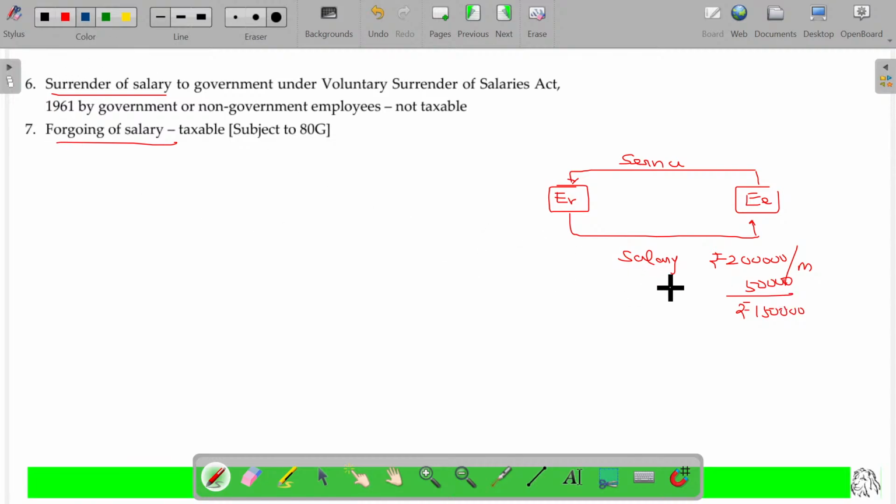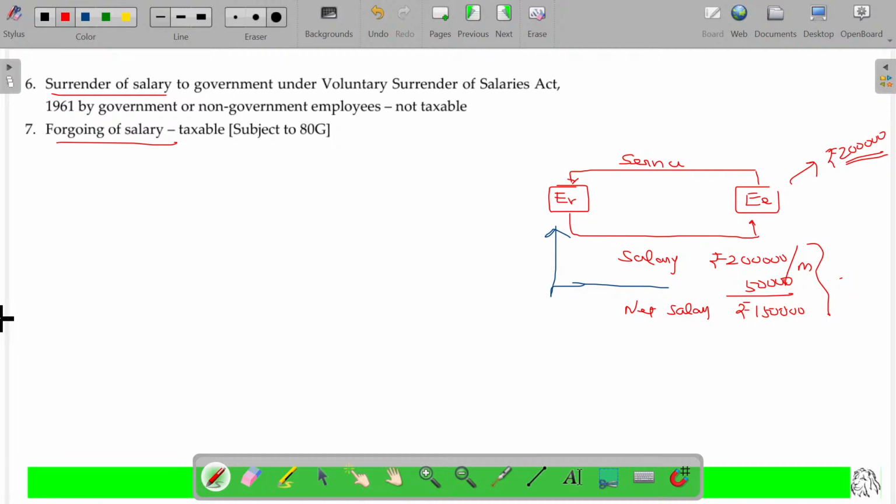In such a way, if he foregoes his salary for the employer and draws a net salary of only 1 lakh 50, now come on, tell me, what is the taxable salary in the hands of the employee? For the employee, the taxable salary is 2 lakhs. You say, "Sir, I'm getting only 1 lakh 50,000, sir." No. The moment you have the right to the amount, then it becomes your salary.